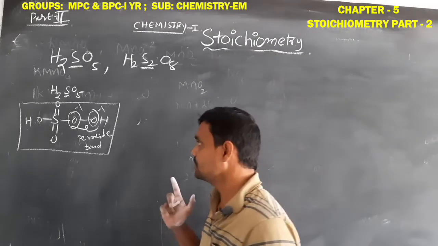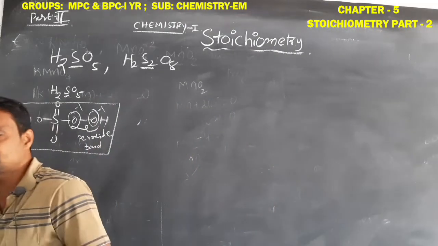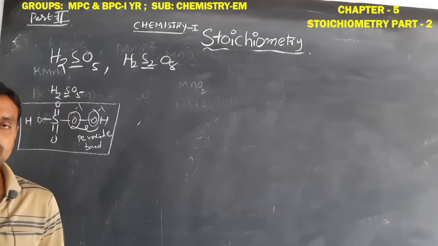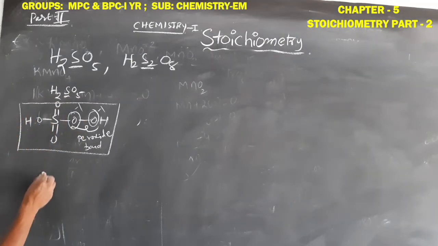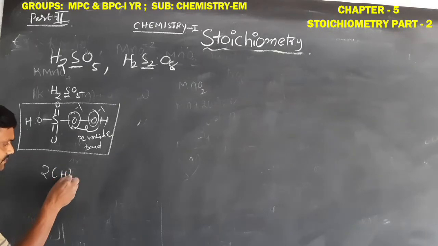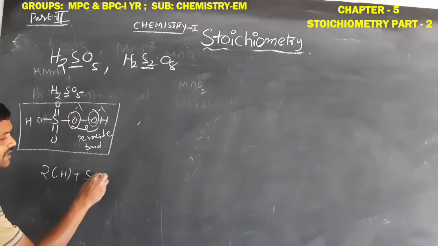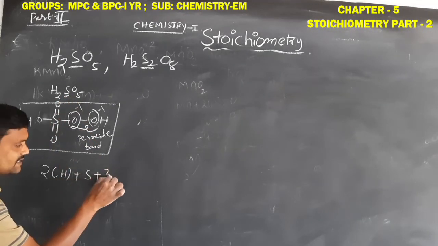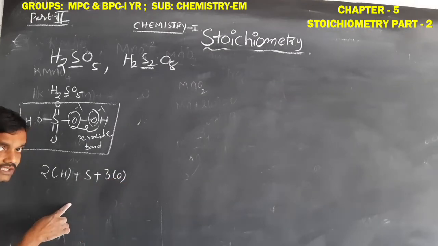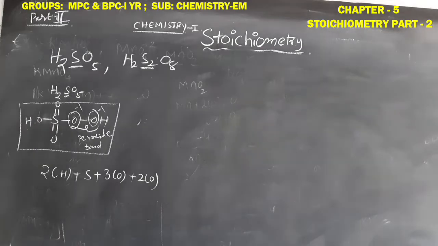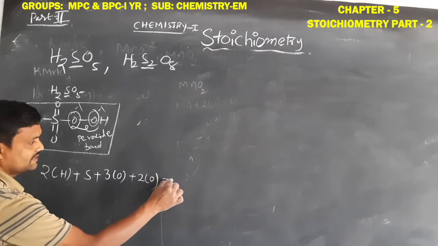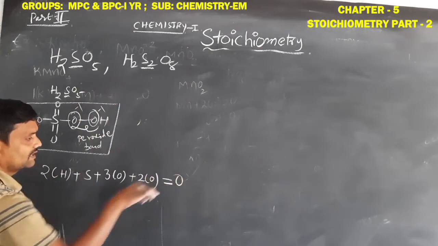Okay student, so in H2SO5 how many oxygen atoms are involved in the peroxide bond means only 2 oxygen atoms. So let us simplify it, 2 hydrogens plus 1 sulfur. In this 5 oxygens, 3 oxygens are normal covalent and 2 oxygens are involved in the peroxide bond. So is equal to charge 0.